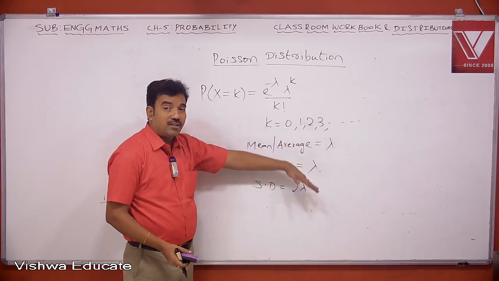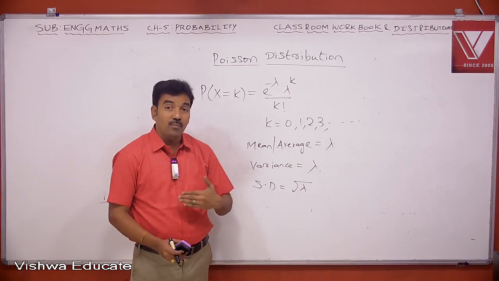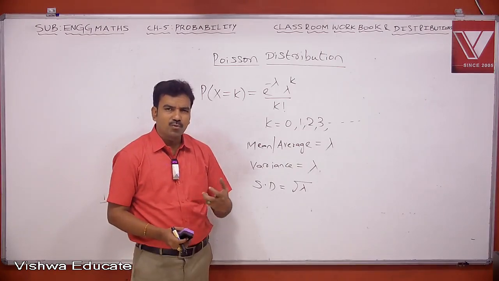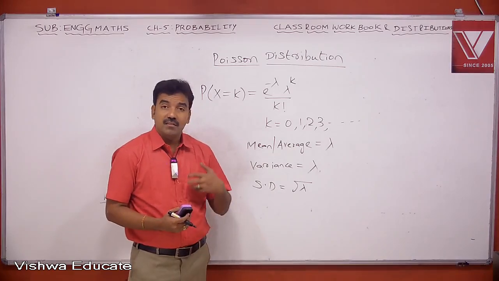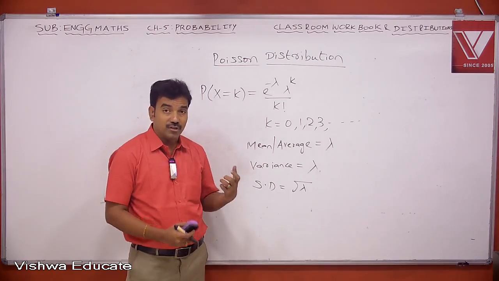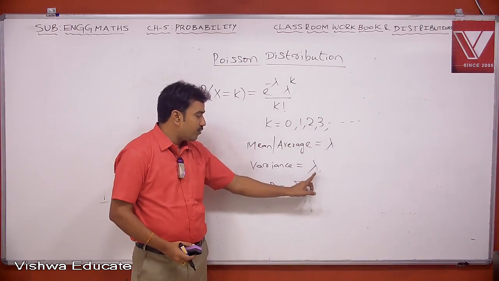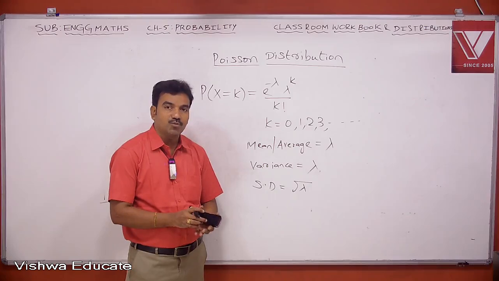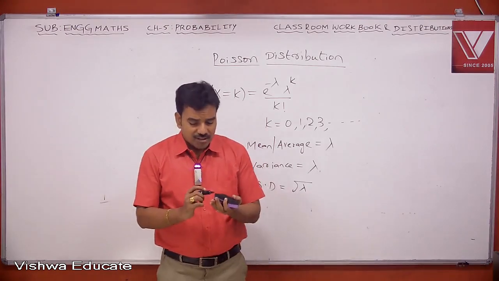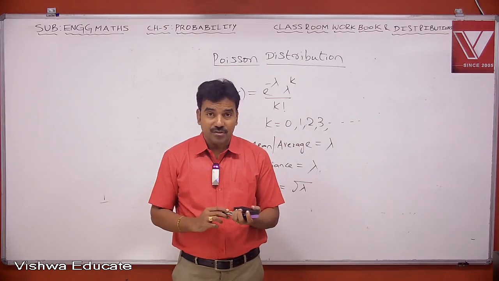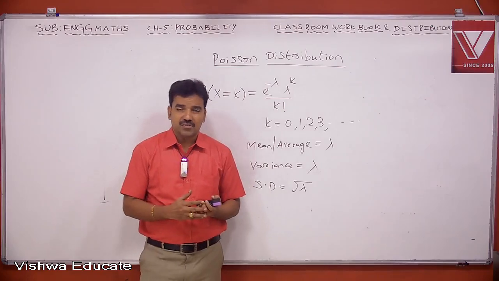If the name of the distribution is not mentioned in the question, sometimes they may give a clue about Poisson distribution. They may give a question like this: in a distribution where mean and variance are the same, that means 100% it refers to Poisson distribution. So mean value lambda, variance value lambda, standard deviation is square root of lambda. Now let us see when Poisson distribution is used.